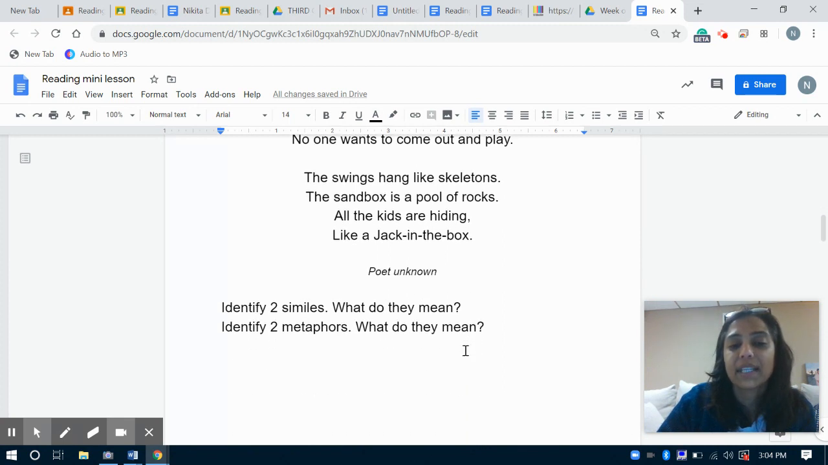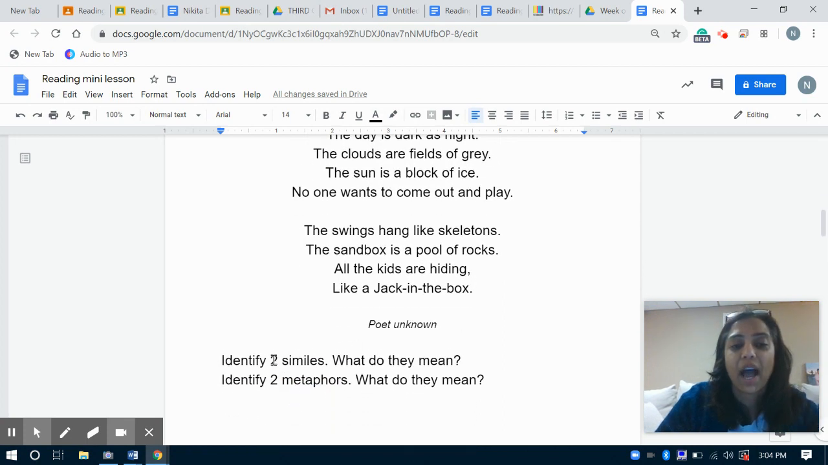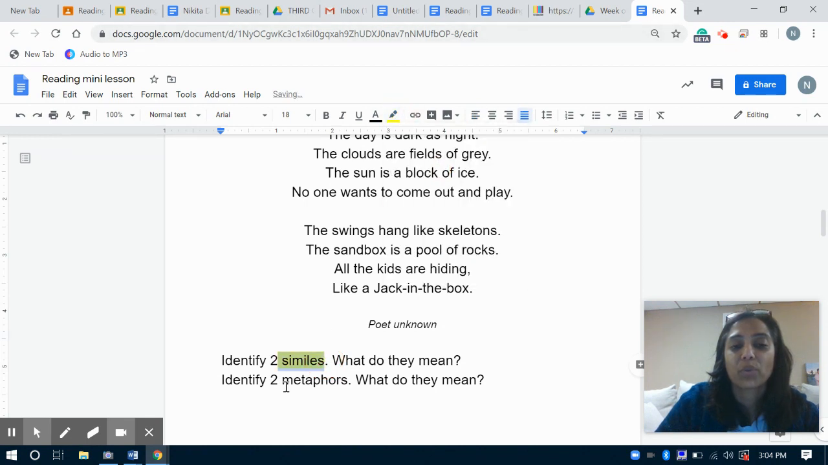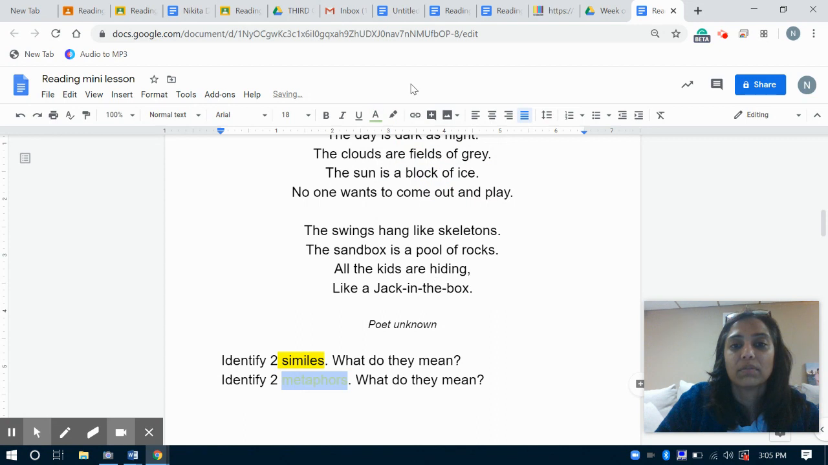So let's identify the two similes. What are the two similes here? And I think I'm going to highlight similes in yellow. And metaphors, I'm going to highlight in green. Let's do green. Okay. Oops, wrong one.